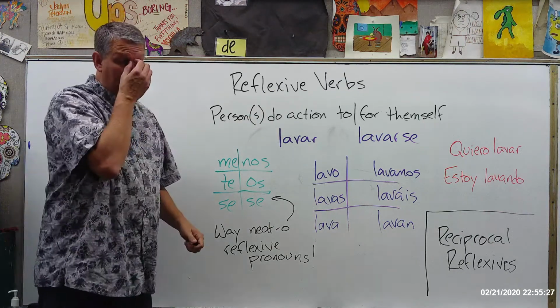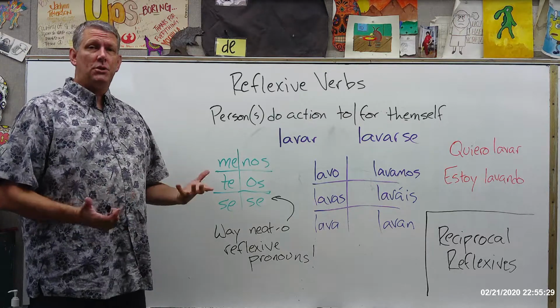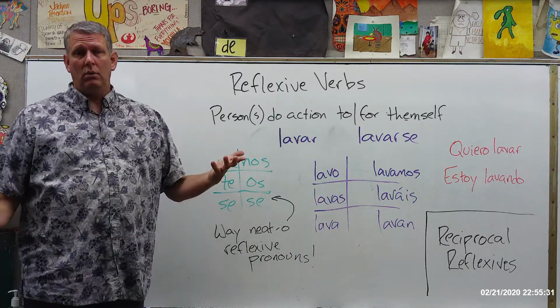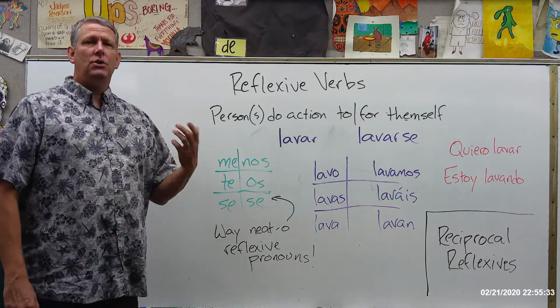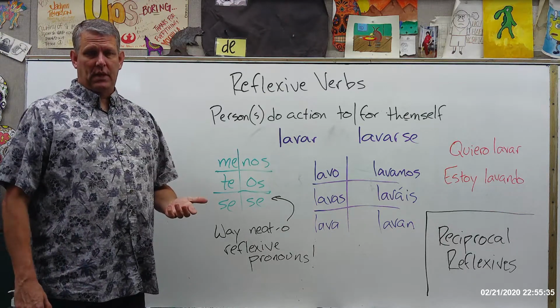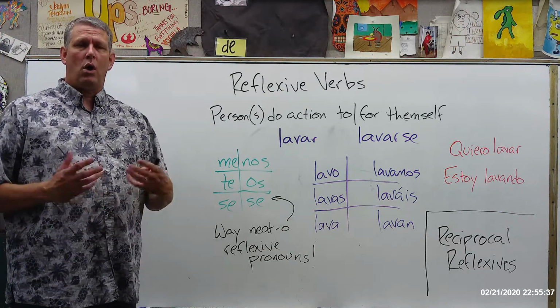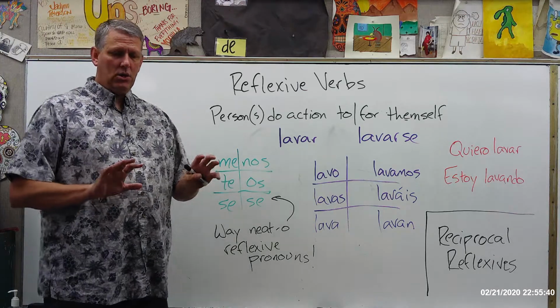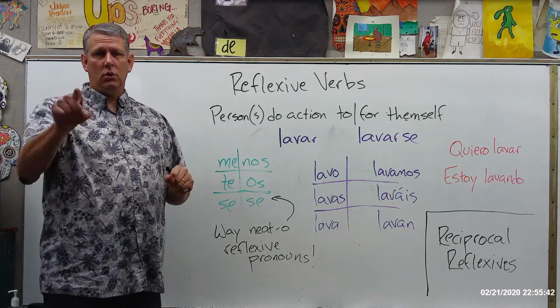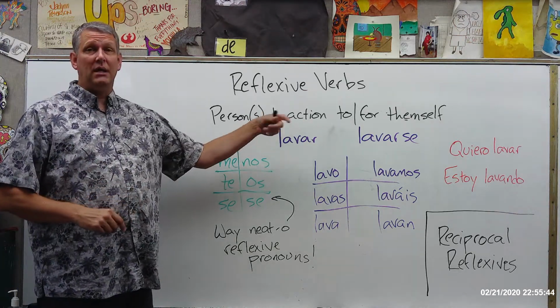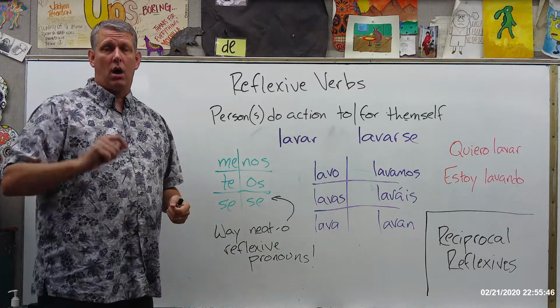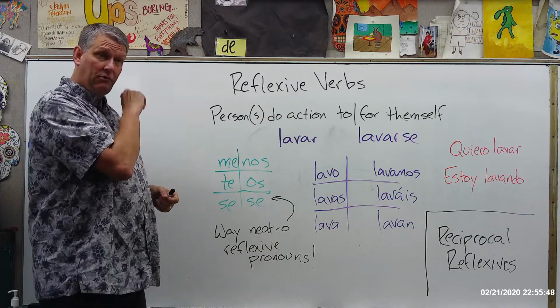First off, a reflexive verb is used when a person or people are doing an action to themselves or for themselves. For example, when you go in and wash your hands, who's doing the washing? Well, you are. And who is being washed? Well, you are. And that makes this a reflexive verb.